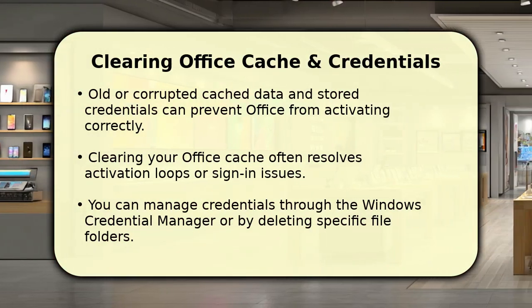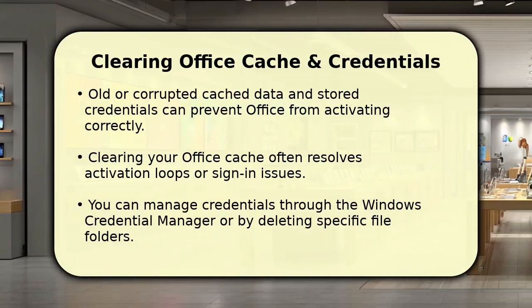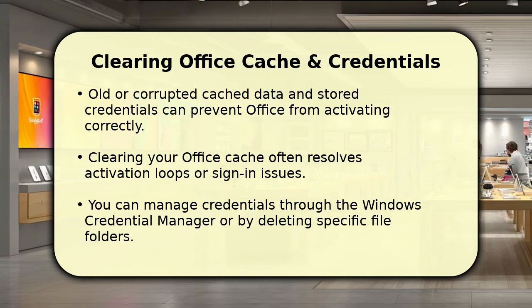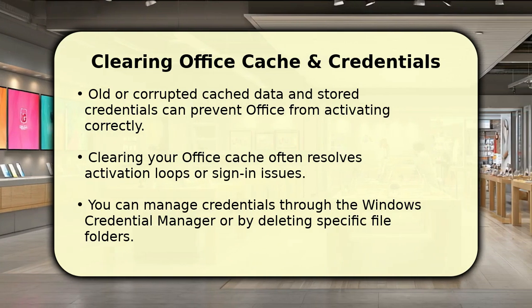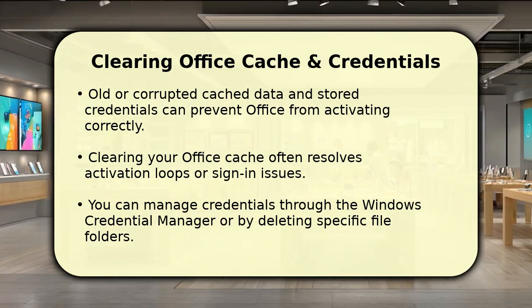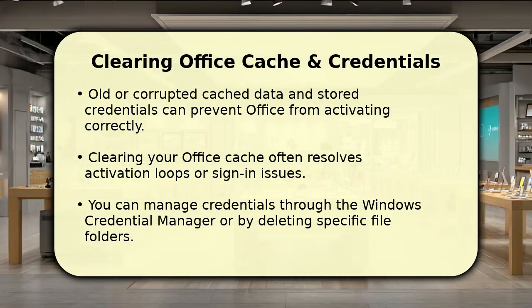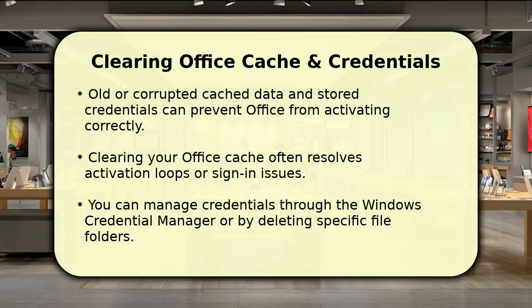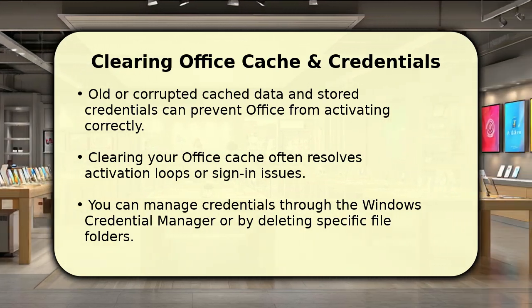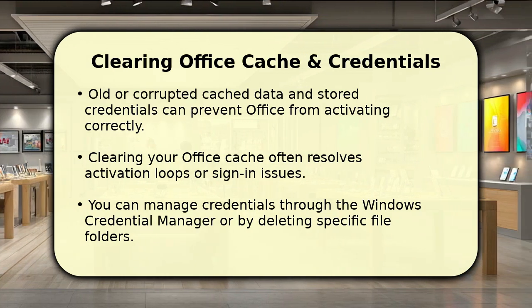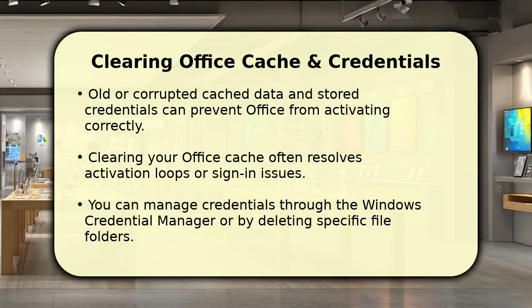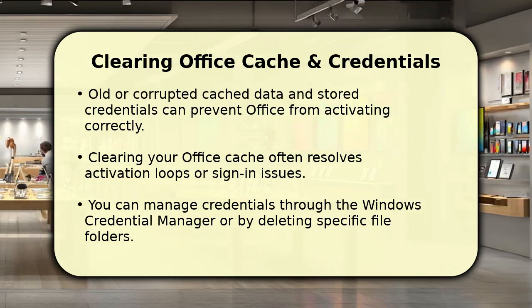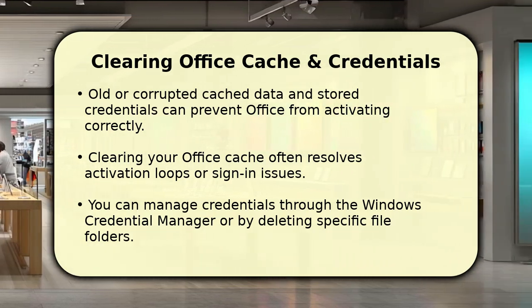Sometimes, old cached data or conflicting credentials cause Office to misbehave. To resolve this, open Credential Manager by searching for it in your Windows search bar. Under Windows Credentials, remove any entries related to Microsoft Office or Office 365. Additionally, clearing your Office cache by navigating to specific app data folders and deleting their contents can often fix persistent problems, ensuring a fresh start for your applications.